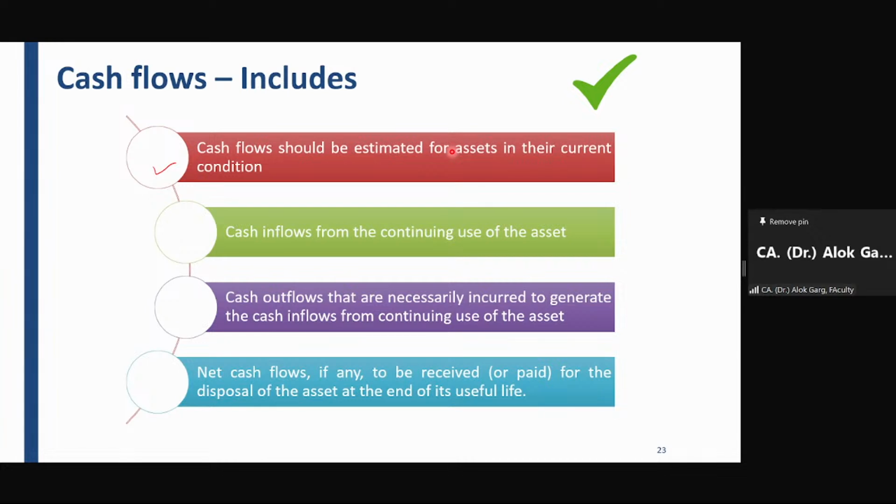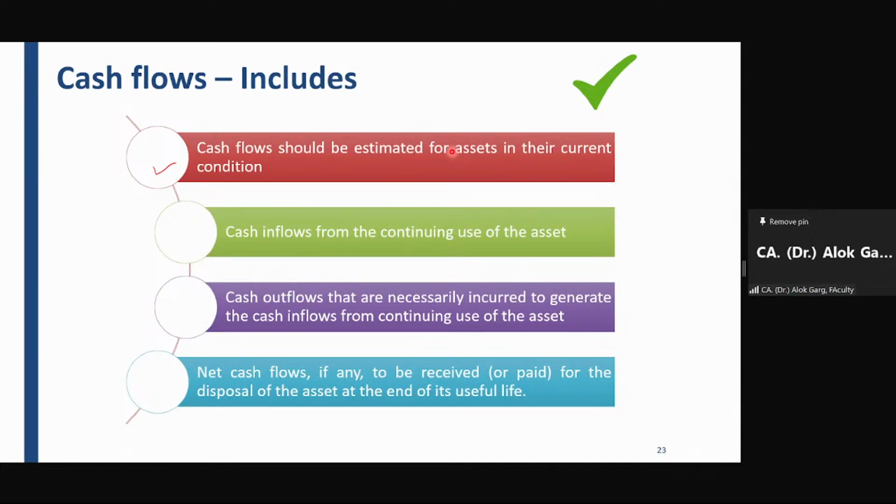Currently the transport industry is not doing well. The government has increased a lot of taxes and has put a lot of restrictions, and the transport industry is struggling a lot. So when Anila went to that transport client, she asked, Mr. XYZ, have you done the impairment testing of your assets? He said, Madam, what is impairment testing?